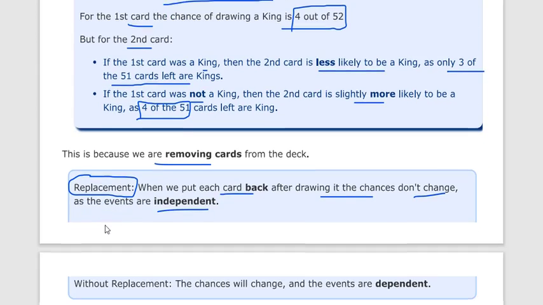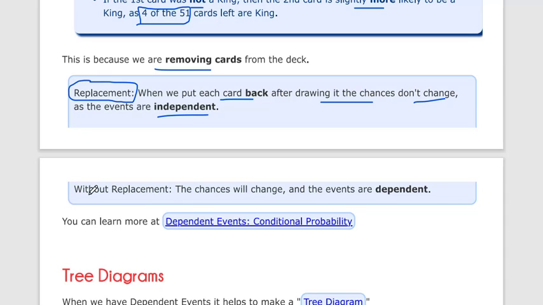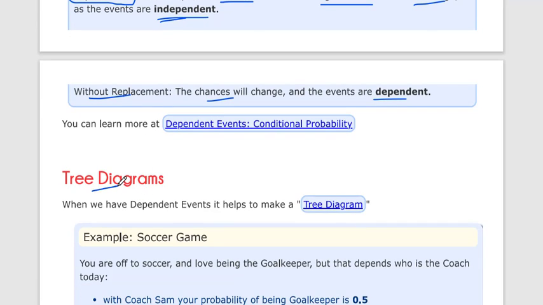Okay, then without replacement the chances will change, the events are dependent. If we replace the card in the deck, then it's independent. And if we don't replace the card back in the deck, then the event will be a dependent event. Okay, let's also look at a diagram to understand dependent events.